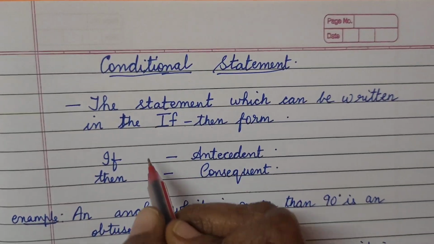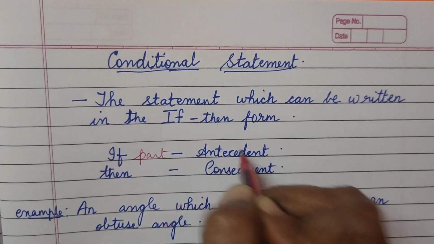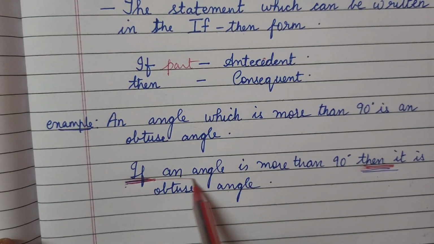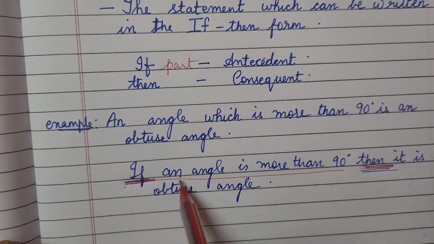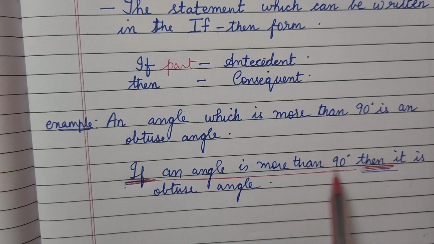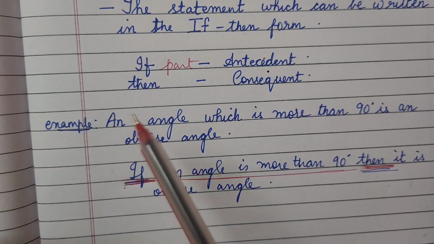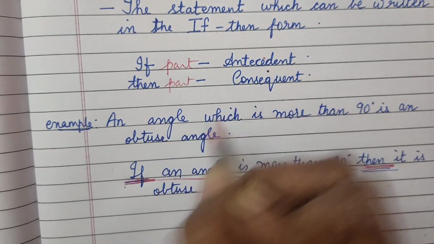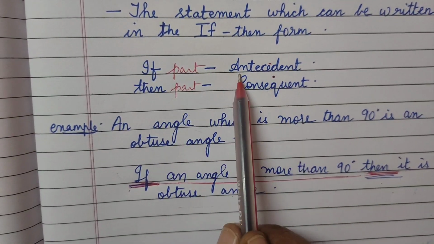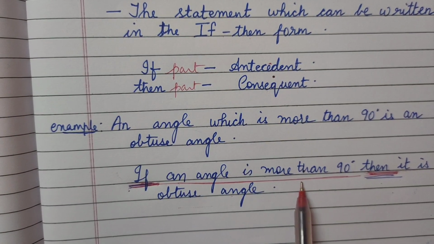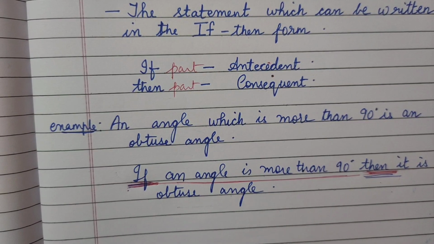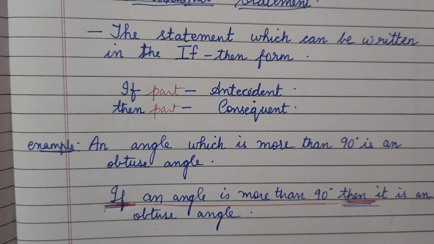The if part, that means the portion which comes after if, till here, is said to be the antecedent. And the then part, the portion of then, is said to be the consequent. So you understood what is meant by antecedent and consequent? This part is said to be the antecedent and the then part is said to be the consequent. This much is the conditional statement.